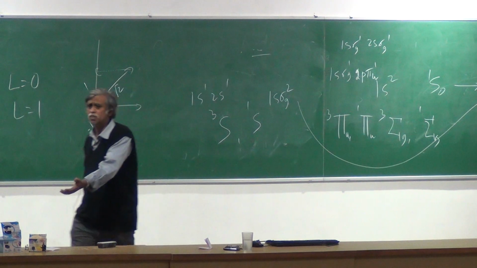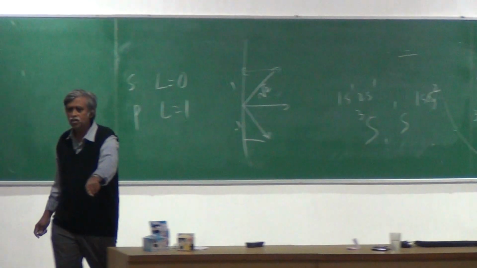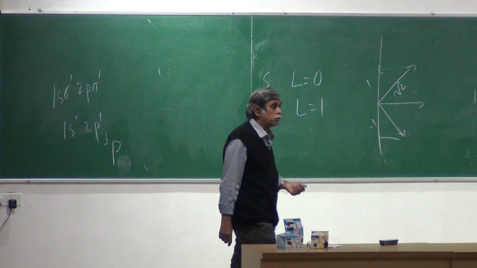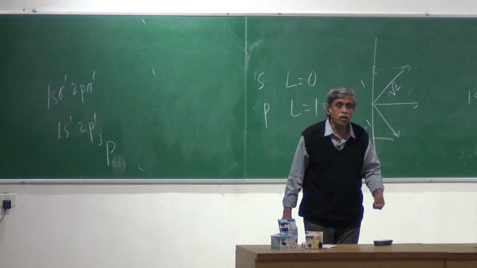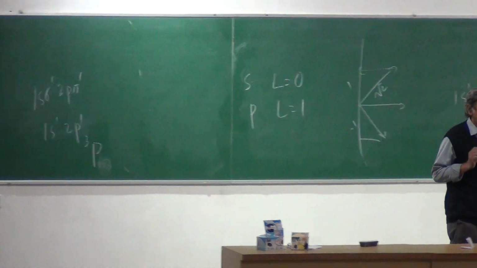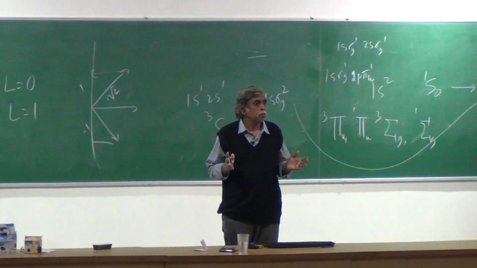You don't have a reference direction for an atom until you put a magnetic field. And in many experiments, like the Zeeman experiment or a Stark experiment, you will do that. You will put an electric field in some direction. You will put a magnetic field in some direction. And then these things become absolutely meaningful.